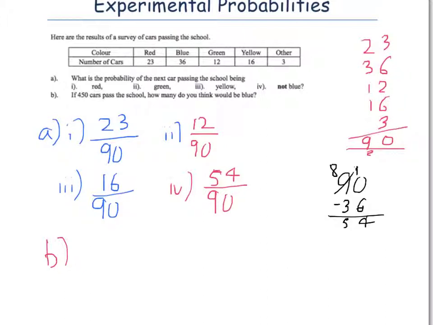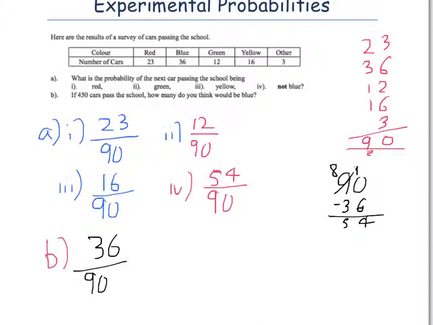Now, we know that the probability that the next car passing would be blue is 36 out of 90 from our experiment, because 36 cars were blue out of the possible 90. But we're going to repeat this, not once, but we're going to look for the next 450 cars, and then we want to say how many were blue.